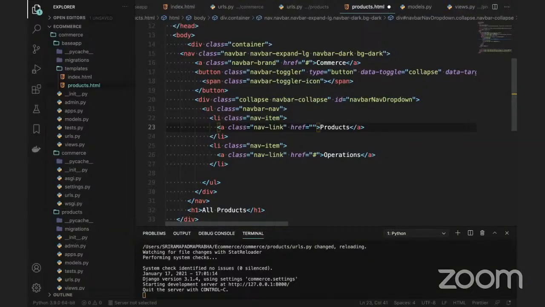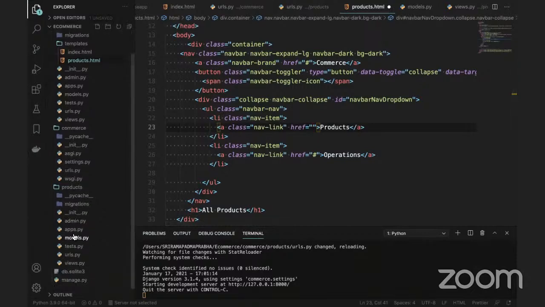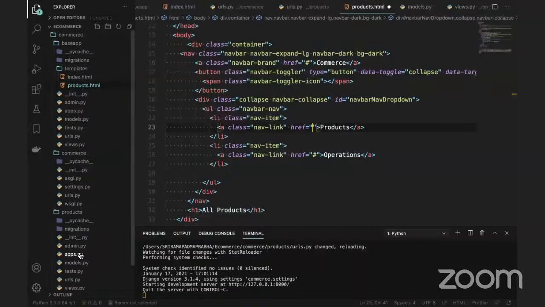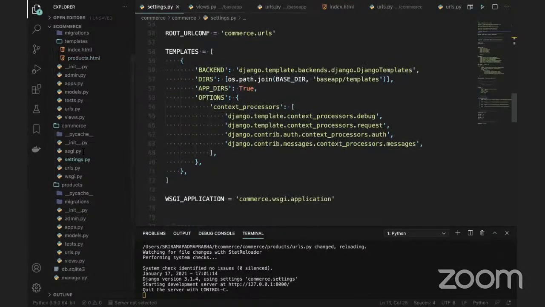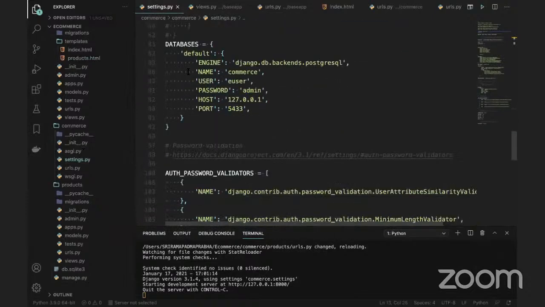Once again, can you show how to connect to the Postgres database? Okay, let me show you. Before coming to this, connecting to the database is very simple, guys. If you look at your line number 86 to 95, we have actually given how to connect with the Postgres database. We can connect to the Postgres database, we can connect to the Oracle database, any database we can connect. But this engine is very important here.